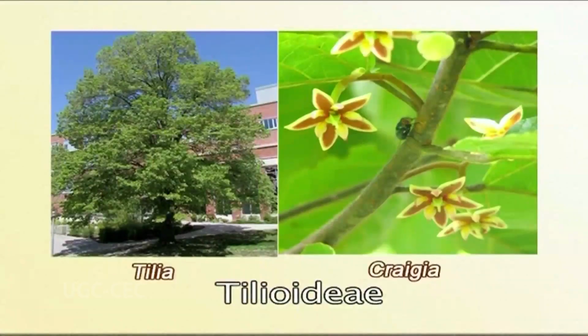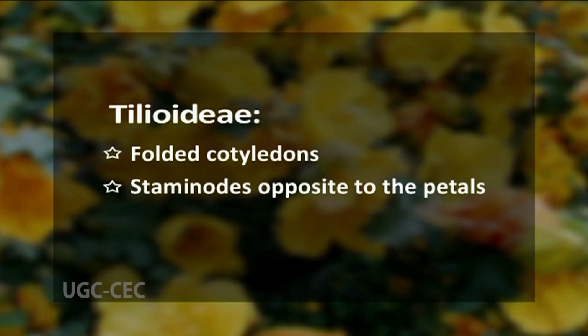The Ptilioideae subfamily, represented by genera like Tilia and Craigia, is distinct in possessing folded cotyledons. Stem nodes here are opposite to the petals. The remaining 2 subfamilies are Bombicoideae and Malvoideae. Traditionally, they were recognized under separate families, Bombicoaceae and Malvaceae, as already mentioned at the start of discussing the phylogeny. They are closely related to each other.